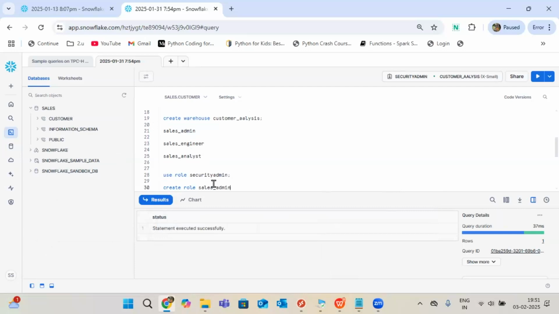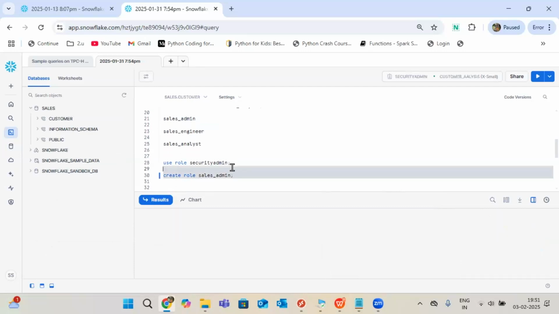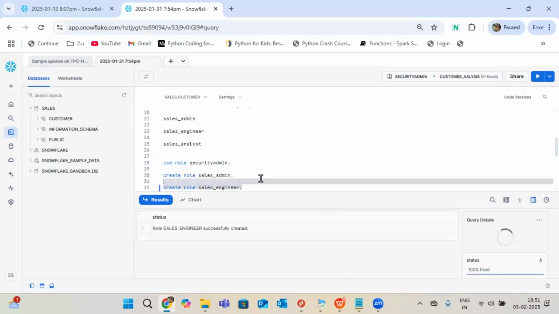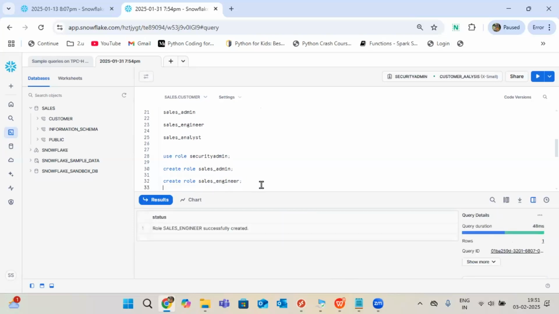Create role name. Okay. And one I can create. If I want, at a time also I can create one by one, no problem. Again, create role. What's the role name now? Engineer. Sales engineer. So three roles I'm going to create.